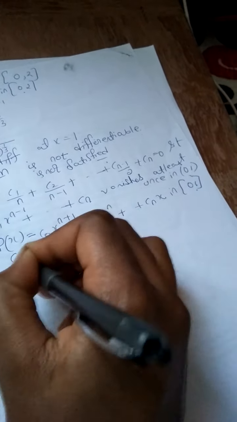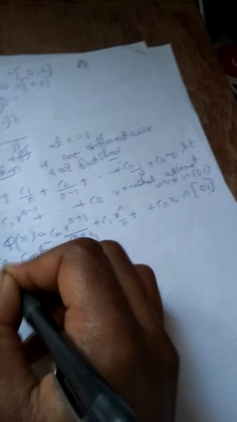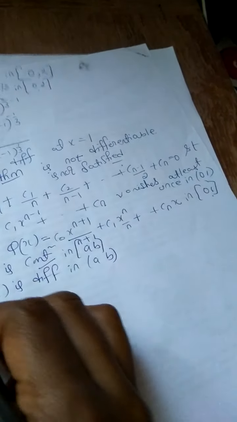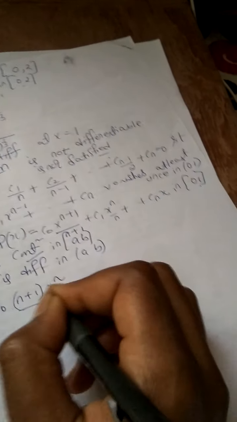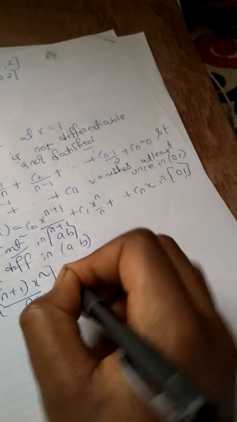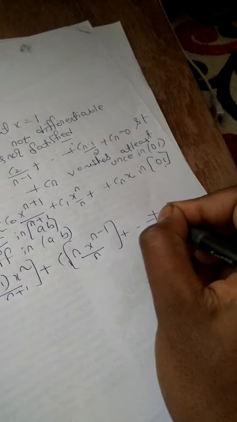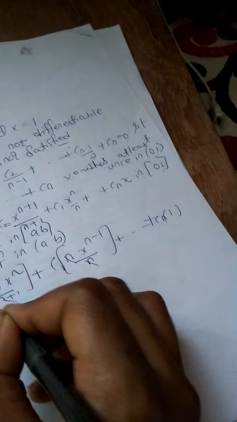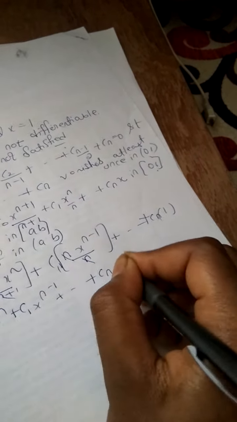First condition, phi(x) is continuous in the closed interval [a, b]. Second condition, phi(x) is differentiable in the open interval (a, b). phi'(x) = C0 (n+1) x^n/(n+1) + C1 n x^(n-1)/n + ... + Cn. Cancel it. So you are left with C0 x^n + C1 x^(n-1) + ... + Cn.